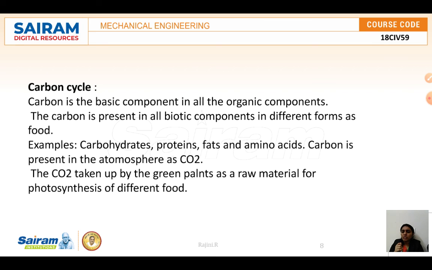Most of the earth's carbon is stored in rocks and sediments. The rest is located in the ocean, atmosphere and living organisms. These are the reservoirs through which the carbon cycle occurs. Thank you.